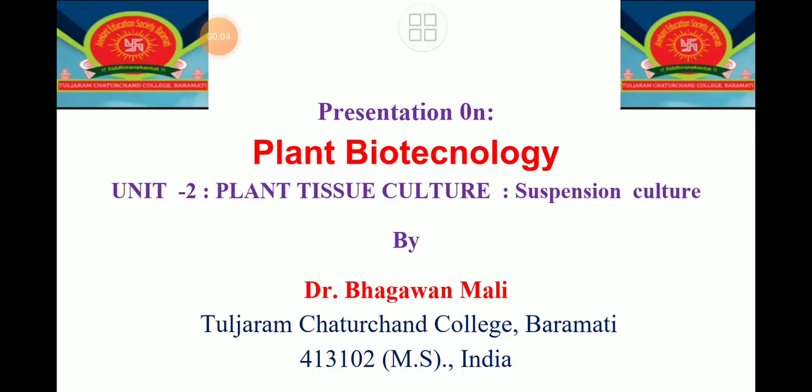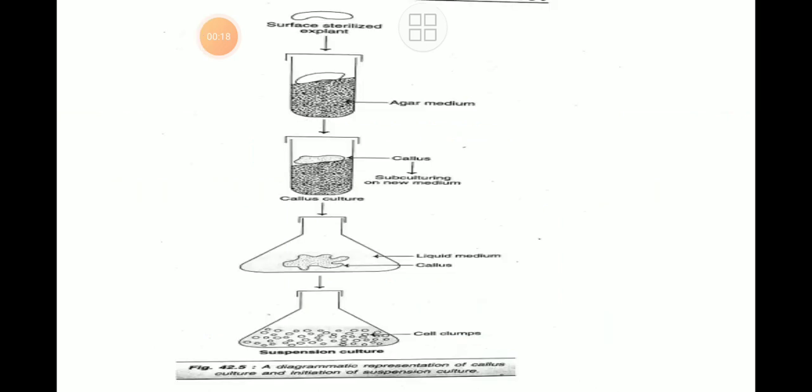Students, right now we have to get an idea about a very interesting culture method, that is suspension culture. In this suspension, in the sense, definitely we will come to know that the culture medium is totally liquid here, isn't it? Now this is the diagrammatic representation of a callus culture and initiation of a suspension culture. This diagram gives us an idea about the callus culture and the initiation, meaning the beginning, of a suspension culture, which is the final step of this.